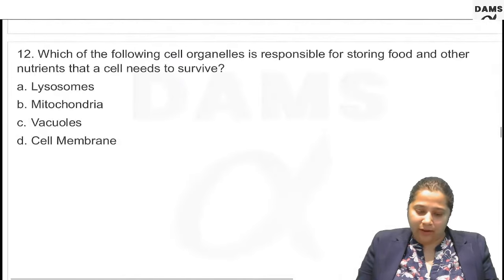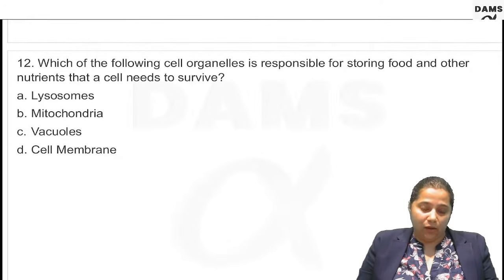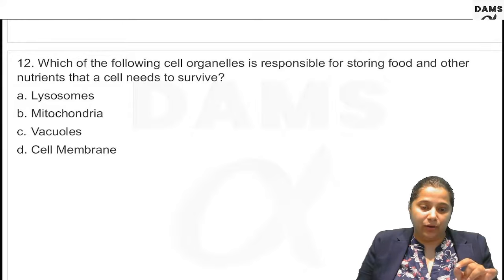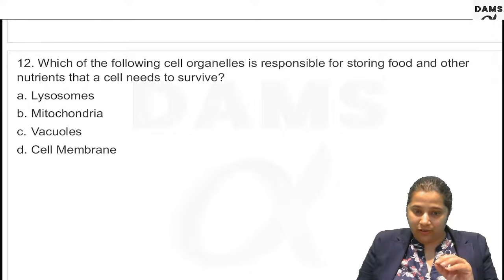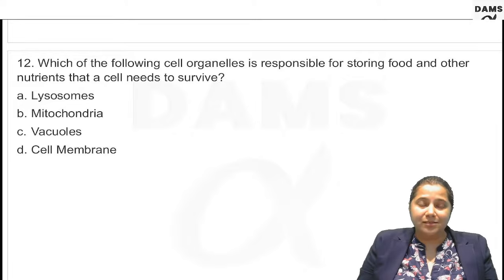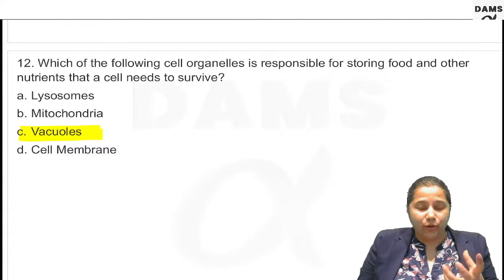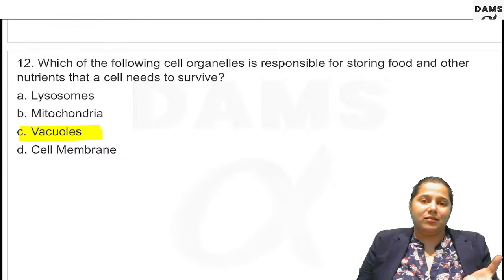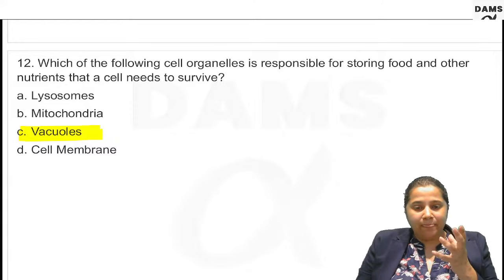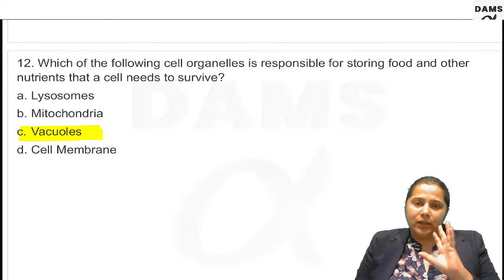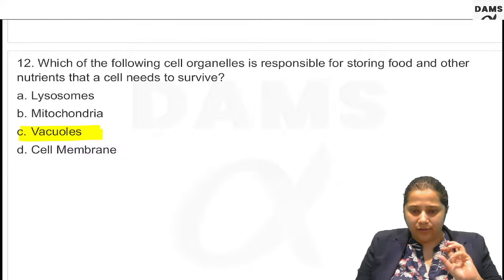Then question number 12. Which of the following cell organelles is responsible for storing food and other nutrients that a cell needs to survive? What is your answer for question number 12? It is vacuoles. Vacuoles are storing, yes, you are all correct. It is storing food and the nutrients which the cell will require. They are formed from the endoplasmic reticulum. So all the vacuoles are formed inside the cytosol. They are present and they carry all the nutrients.